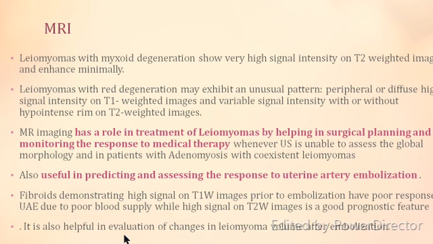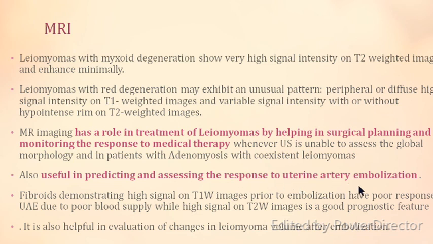Of course, it has a role in treatment because once you do a surgery, pre-surgery and post-surgery, or if you are giving some medical therapy, it helps in monitoring of the lesion. Also useful in predicting and assessing the response if you are treating it with uterine artery embolization.